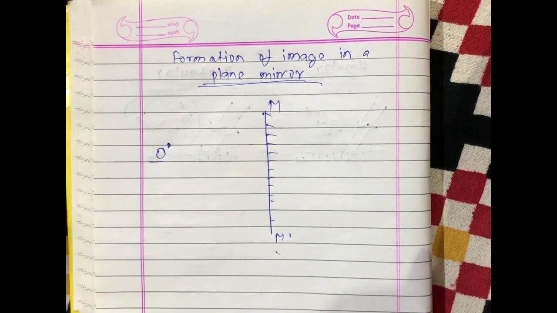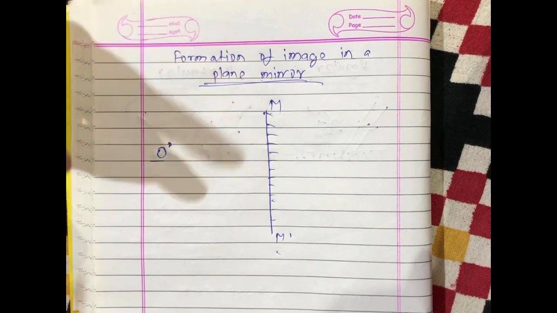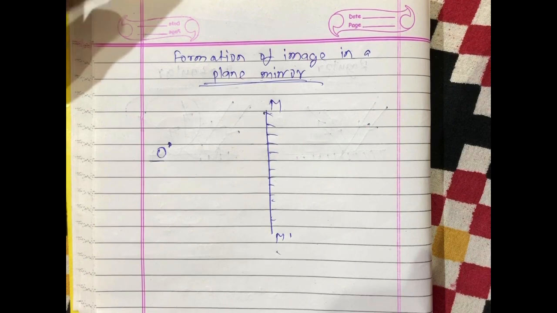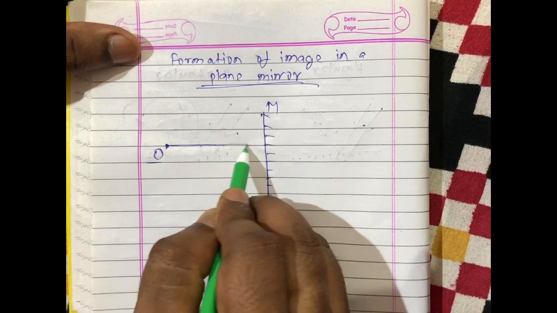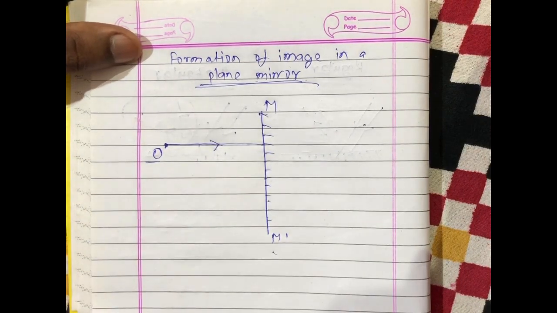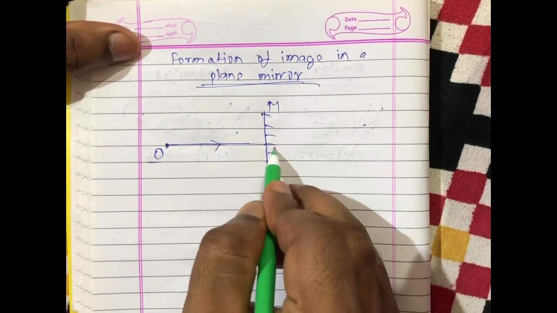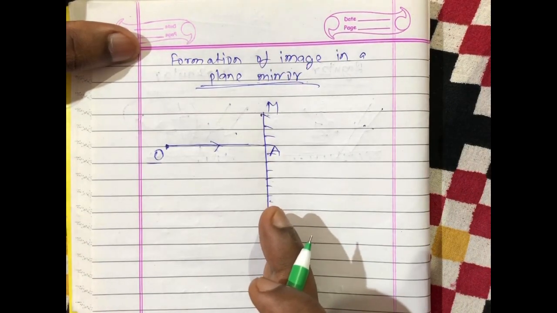So to draw the image of this object, we need at least two incoming light rays, and for those two incoming light rays we can draw two reflected light rays. Now we are going to take one light ray perpendicular to the plane mirror. From the laws of reflection we know that angle of incidence is equal to angle of reflection. In this situation you can see that OA is an incident light ray which is perpendicular to the plane mirror.